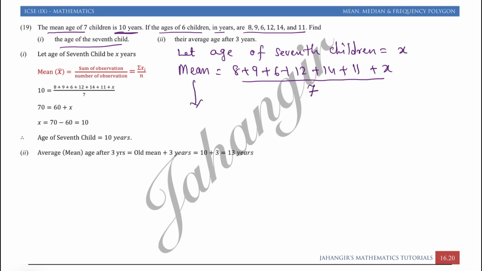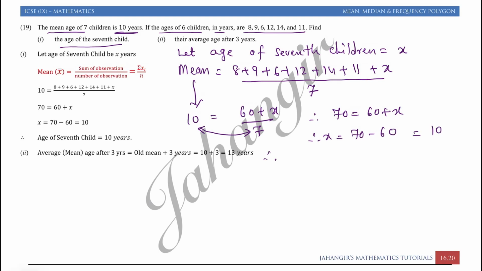But mean is given as 10. Add all of them, you will get 60 plus x upon 7. So therefore we can cross multiply, 7 into 10. You can multiply these two numbers. 70 is equal to 60 plus x. Therefore x is equal to 70 minus 60, which is equal to 10. So therefore the age of the 7th child is equal to 10 years.